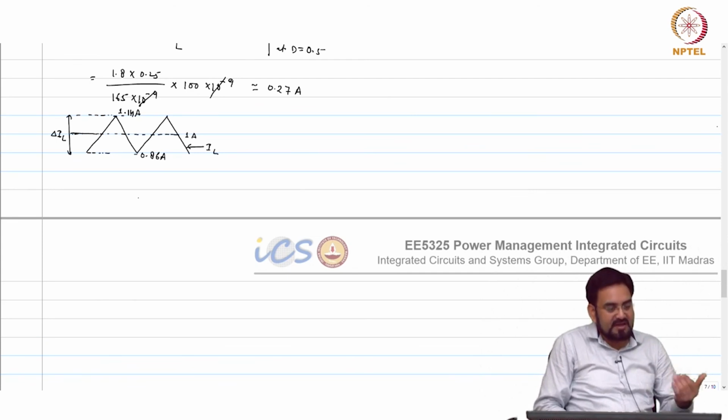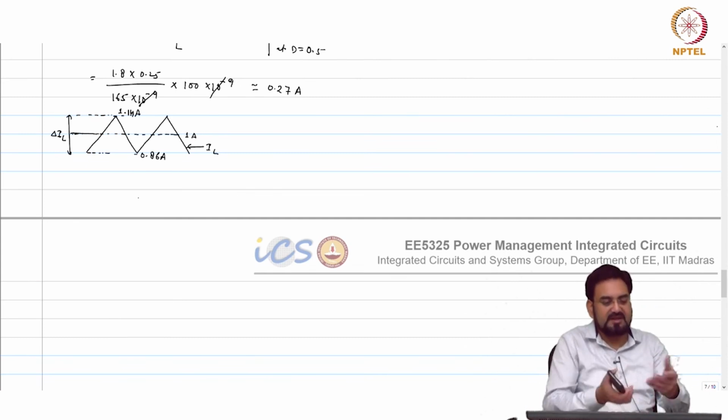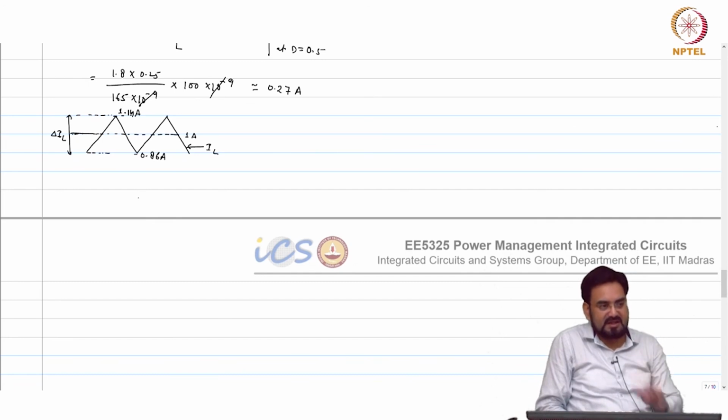When you start reducing the switching frequency at higher load current, what would happen? Your peak current will increase, ripple will increase, and in that case your RMS losses may increase. So you have to do some analysis of what should be the proper load current where you hit DCM, and based on that you can decide the inductor value. In some cases you may have to increase it.